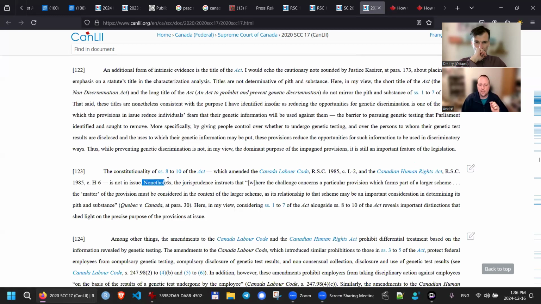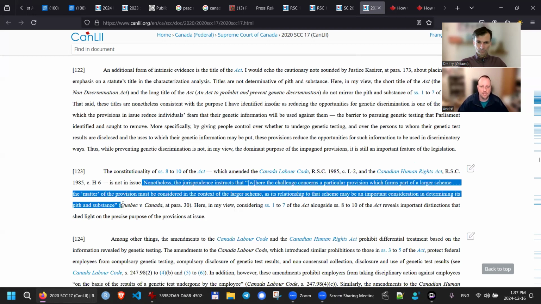Nonetheless, the jurisprudence instructs that where the challenge concerns a particular provision which forms part of a larger scheme, the matter of the provision must be considered in the context of the larger scheme, as its relationship to that scheme may be an important consideration in determining its pith and substance. And then it further says that here, in my view, considering sections 1 to 7 of the Act alongside sections 8 to 10 of the Act reveals important distinctions that shed light on the precise purpose of the provisions at issue.